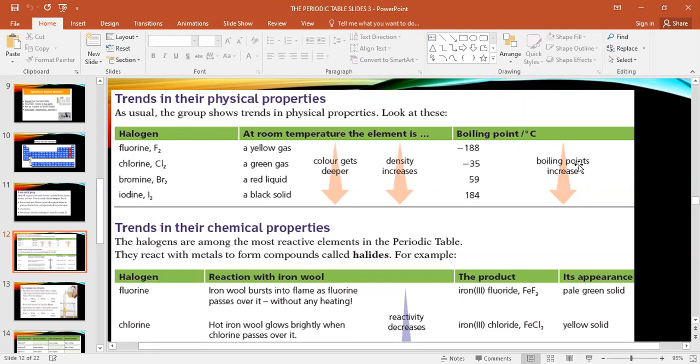It's clear now? How many physical properties for halogens? Three. Color gets deeper, density increases, boiling point also increases. If the question is in the exam, please pay attention. Why does the boiling point increase? Who will tell me? Yes, Abdulaziz. Why does the boiling point increase? That is the question actually.